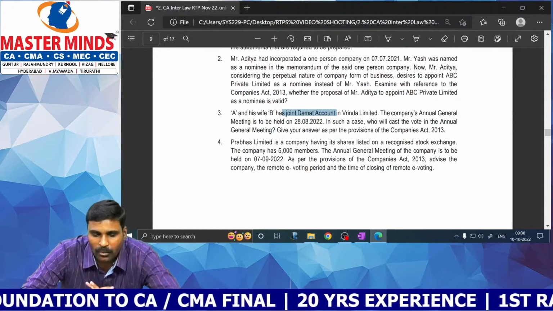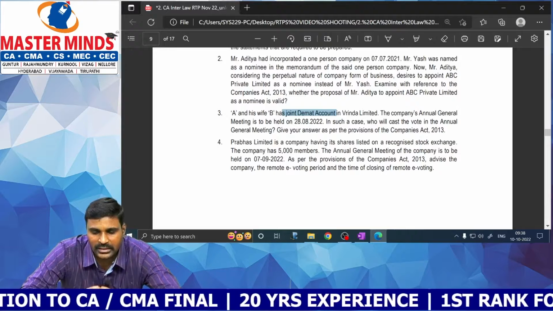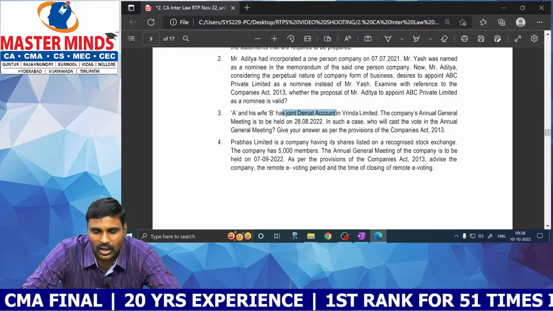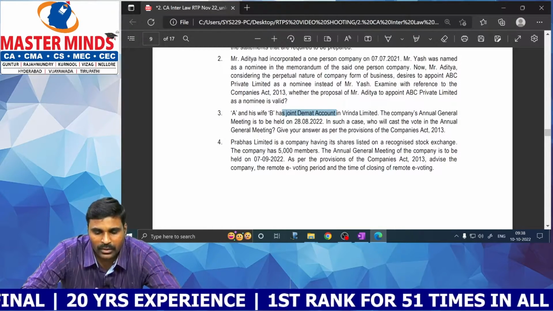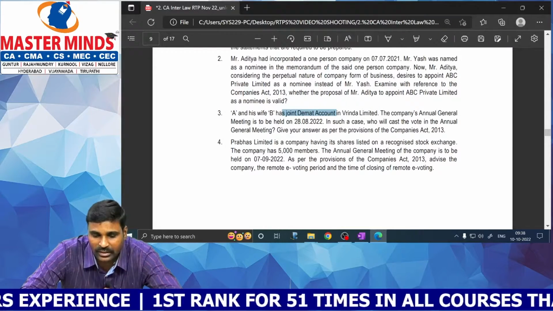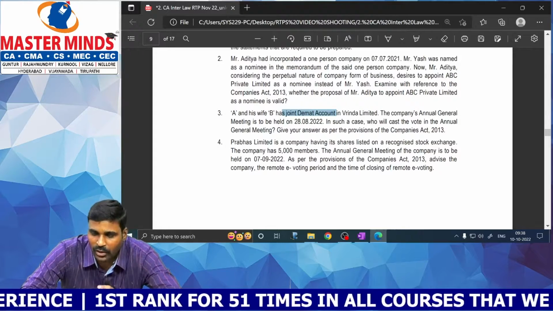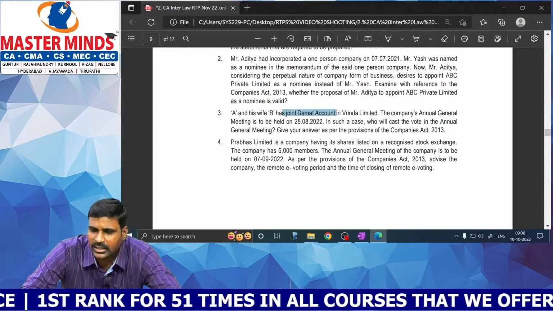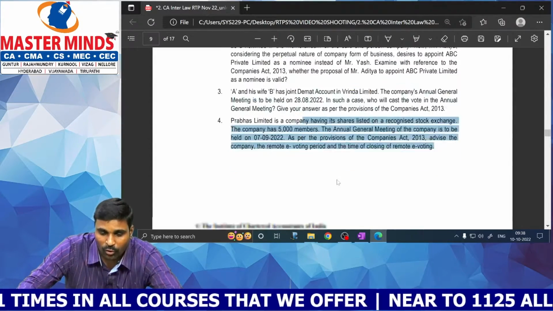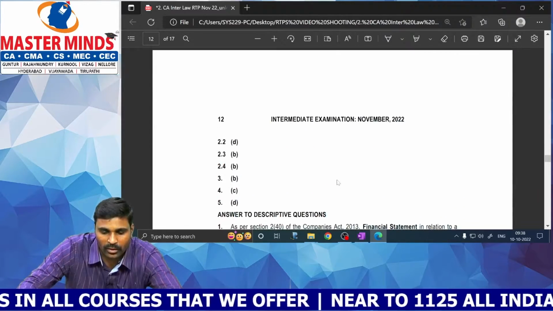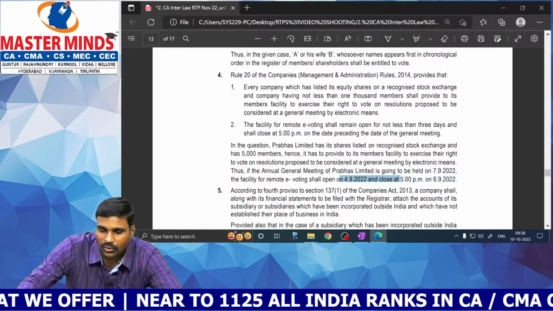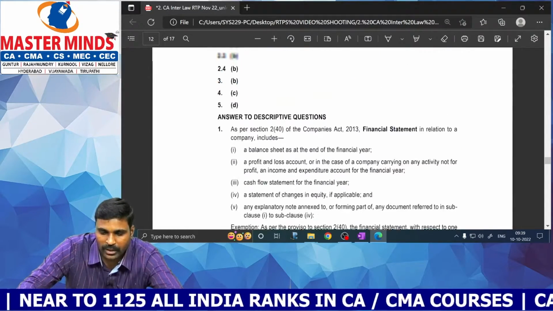Next. Prabhas Limited is a company having its shares listed on recognized stock exchange. The company has 5,000 members. The annual general meeting is to be held on so and so. As per the provisions of the company, advise the company the remote e-voting period and the time of close of remote e-voting. Okay, since the AGM is 7th September, remote e-voting shall be conducted for 3 days, at least 3 days before the date of the meeting. Therefore, 5th, 6th and 7th can be the date of meeting. 4, 5 and 6 can be the date of remote e-voting. Therefore, 4th September and close at 5 p.m. on 6th September. So, 4th September to 6th September is the permitted period for remote e-voting.